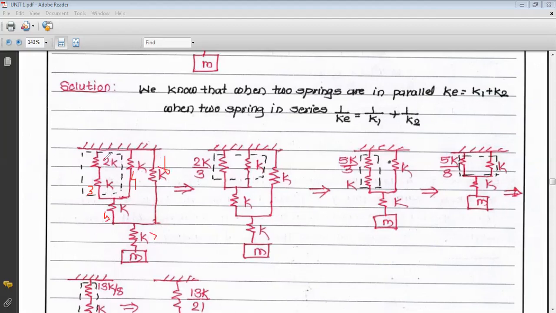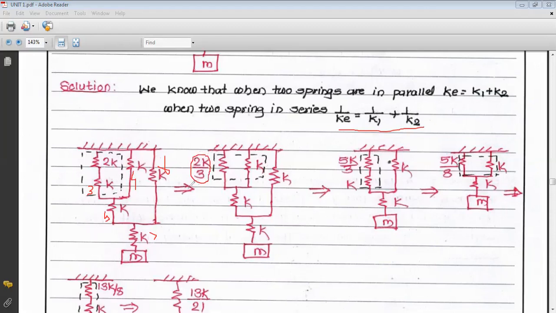Now again, this 2K and the third spring having stiffness K are in series. So in series we have to use this formula: 1 upon K is equal to 1 upon 2K plus 1 upon K. Now after calculation we get the value of K as 2K by 3.